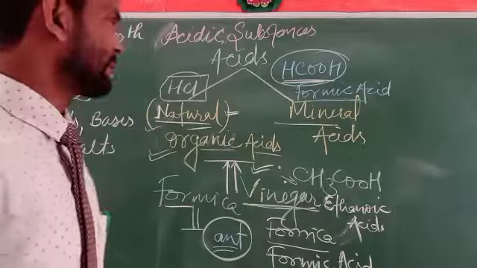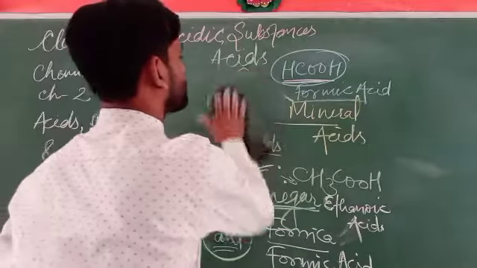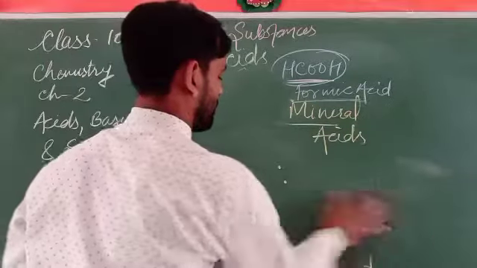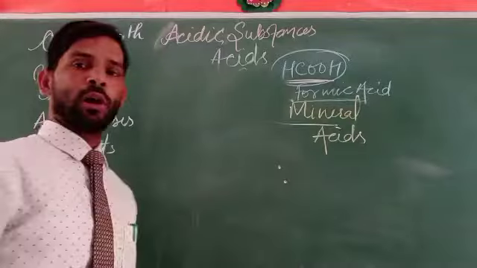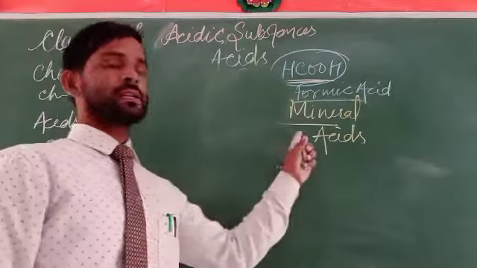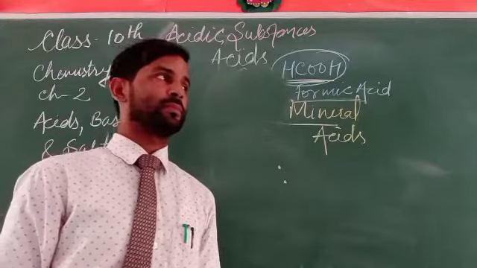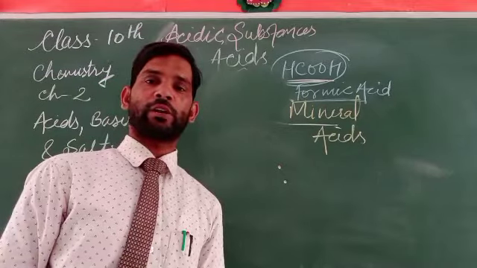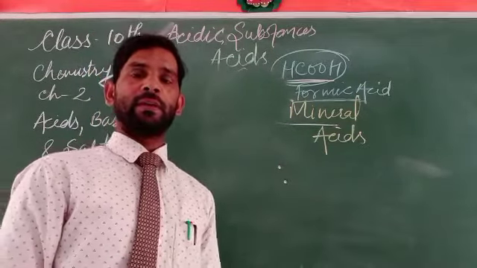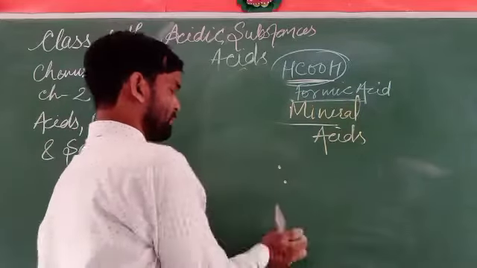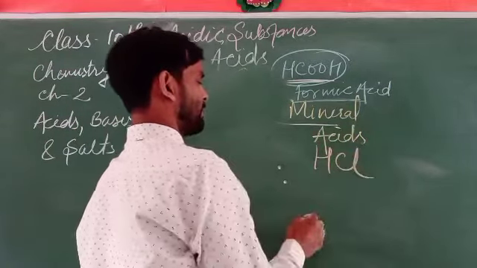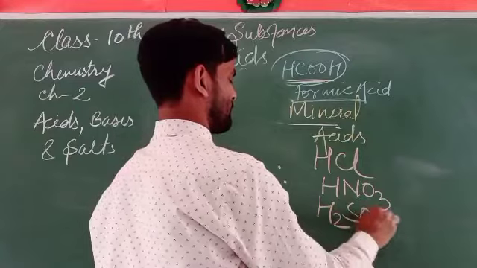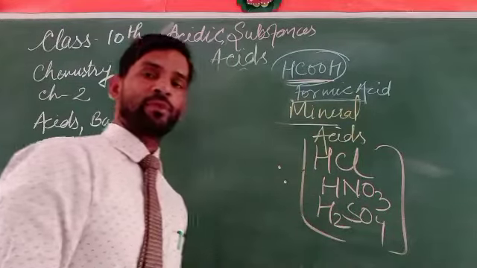Here are a number of acids and sources from plants and animals that we will have to go through. And which one is called a mineral acid? The mineral acids are those types of acid that can be formed in a laboratory with the help of minerals, which is why they are called mineral acids. These acids are hydrochloric acid, nitric acid, and sulfuric acid. These acids are derived from minerals.